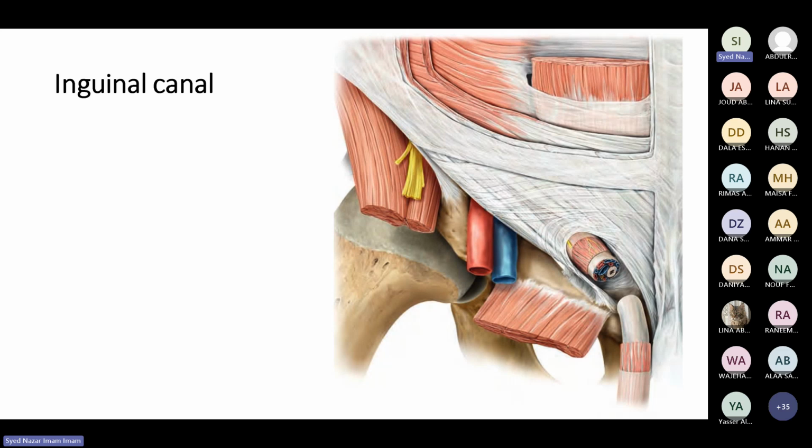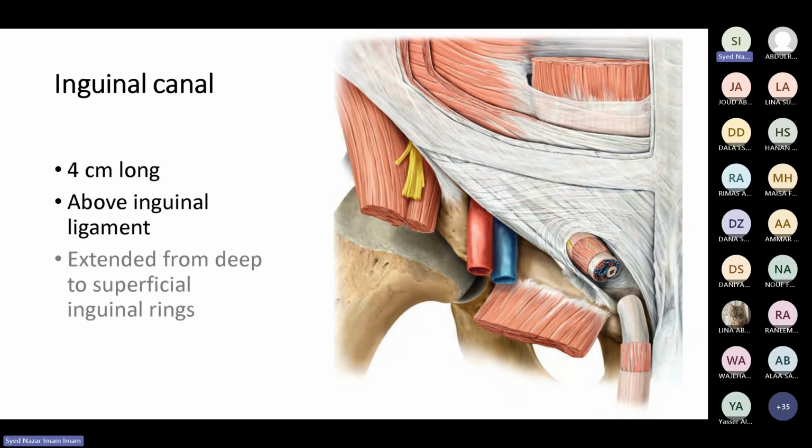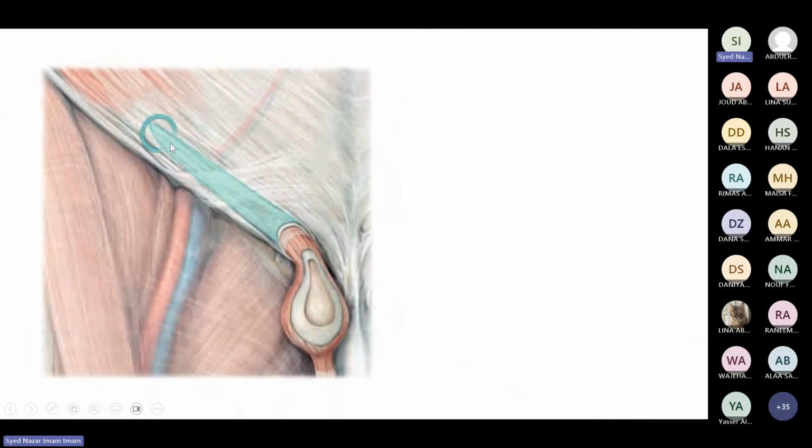But just now, there is the inguinal canal in the lower part of the abdomen, just above the inguinal ligament. When I say inguinal ligament, you know where it is? It is between the anterior superior iliac spine and the pubic tubercle. A very important landmark is the inguinal ligament. Okay, so what is the length? It's 4 centimeters long, above the inguinal ligament, and extends from the deep ring to the superficial ring. So where is the deep ring and where is the superficial ring? Now let's see this one. This is the deep ring and here we have the superficial ring.